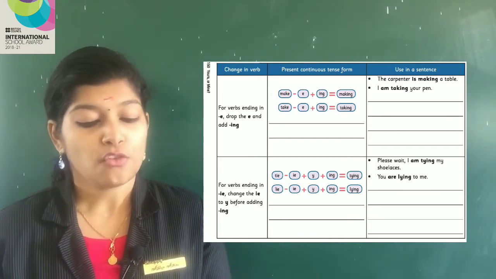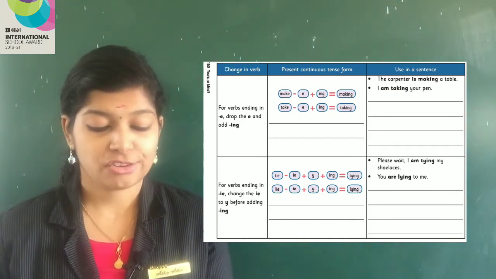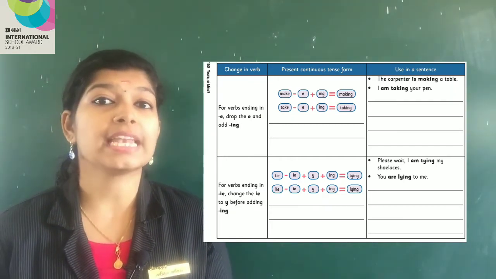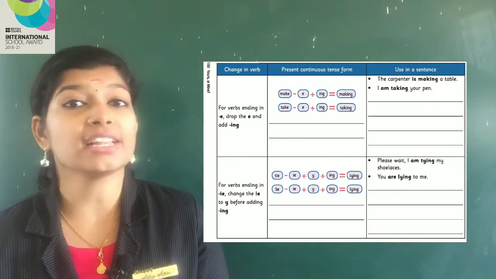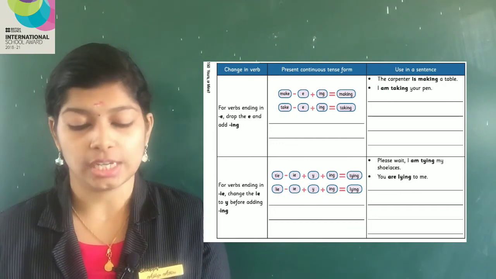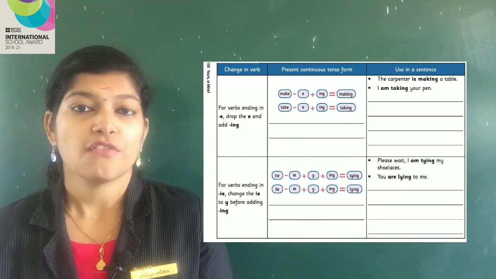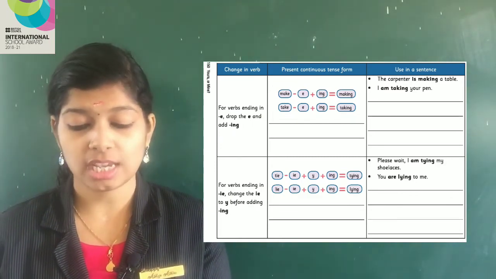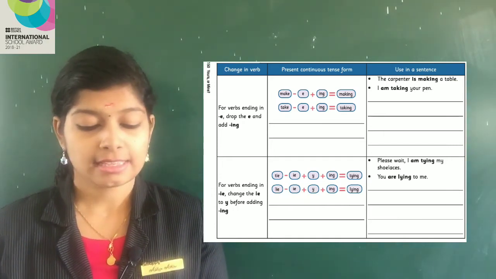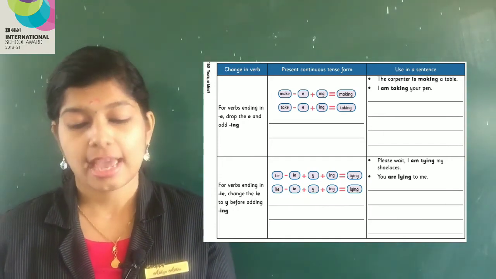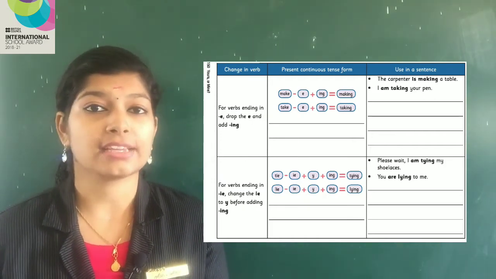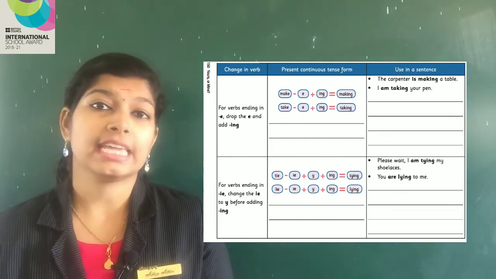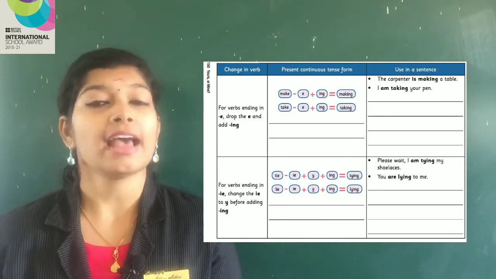The next one, for verbs ending in IE, change the IE to Y before adding -ing. So, for the verbs ending with IE, what will we do? We will change it into Y and add -ing. That is tie. We will subtract IE and add Y plus -ing, that is tying. Then lie: subtract IE, add Y, add -ing, that is lying. So, for verbs ending with IE, we cut IE, add Y and add -ing.